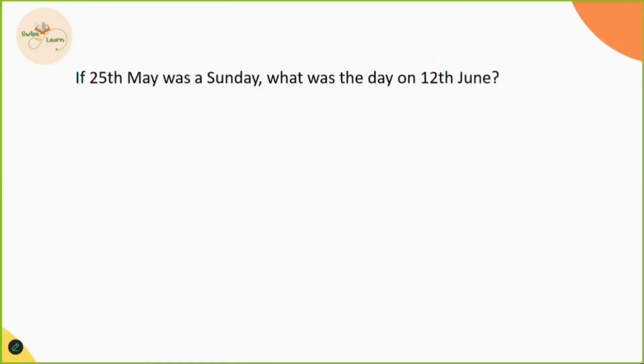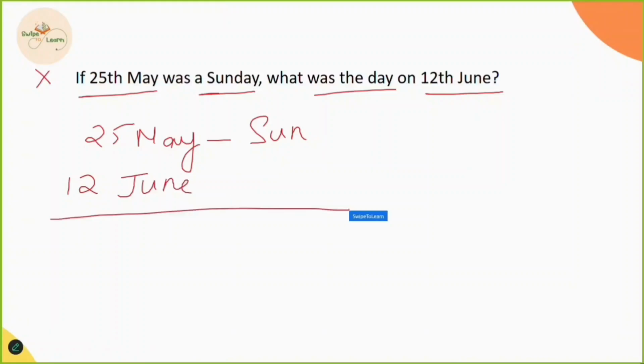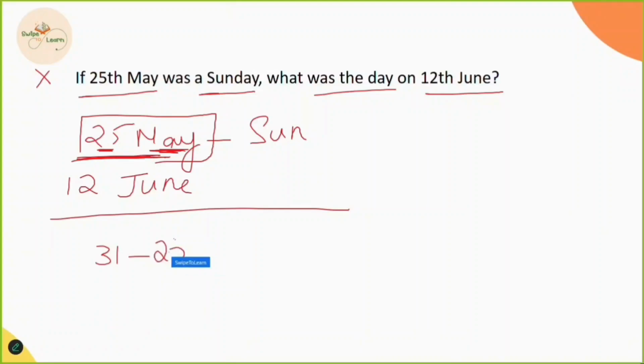Moving next. If 25th May was Sunday, what was the day on 12th June? In this model, they didn't mention the year anywhere. So first, let's write down the data given: 25th May was Sunday and we have to find the day on 12th June. We consider the month first. The initial month is May. In May we have 31 days. The date given in May is 25. So we subtract 25 from the total number of days in the month. 31 minus 25 gives 6.